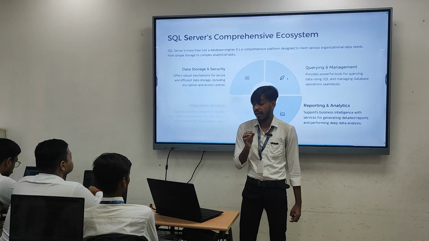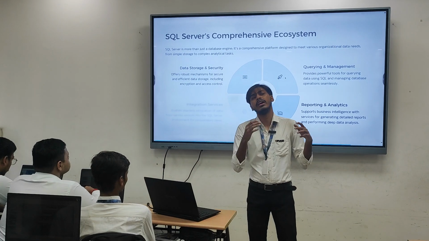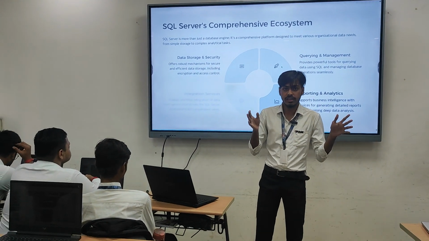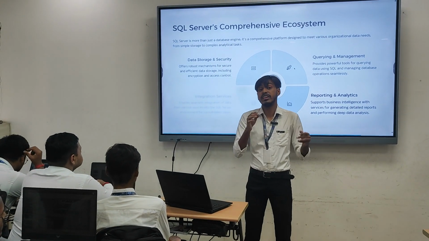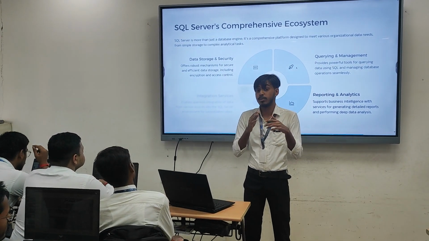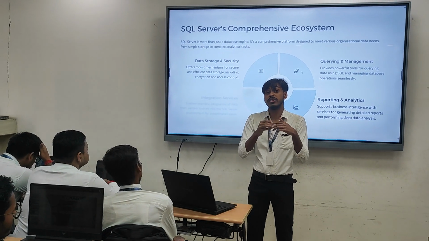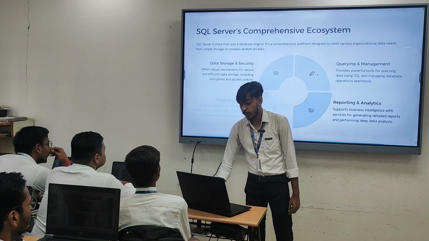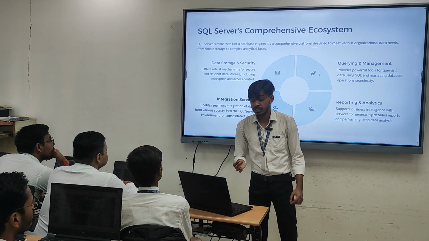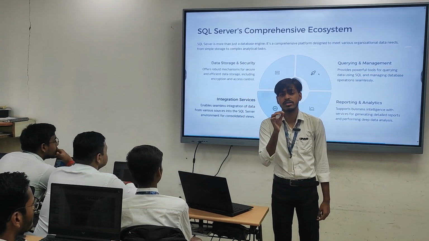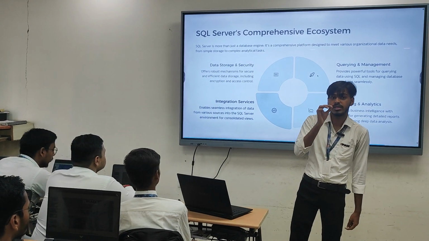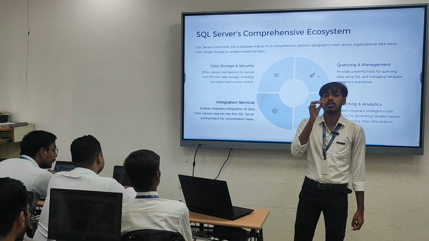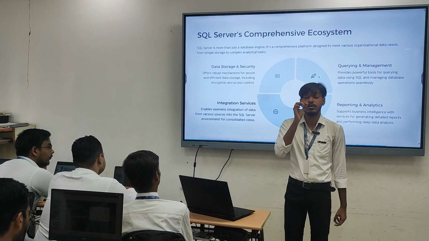Another one is reporting and analysis. We know SQL Server is mainly used for business models. It intelligently generates reports, and it also generates future outcomes, what the future outcome of the company can be. And another one is the integration service. SQL Server provides seamless integration between multiple apps, and we can add SQL Server anywhere in an application, and we can also use it as the backend database.